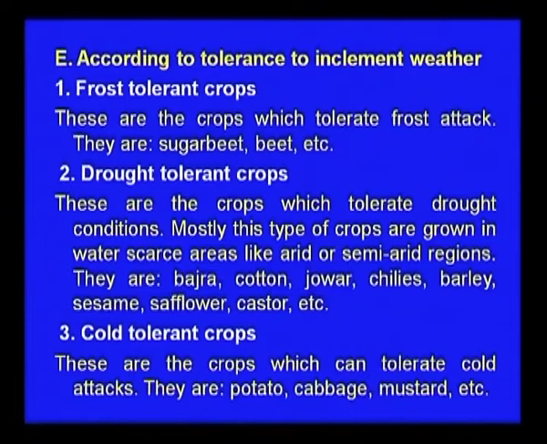Then drought tolerance: bajra, cotton, jowar, chilies can tolerate drought. If there is a delay in the rains, they can grow for up to 15 to 20 days under stress conditions. Then some plants can only grow in winter, so they tolerate the cold; mustard and cabbage can be grown for that.